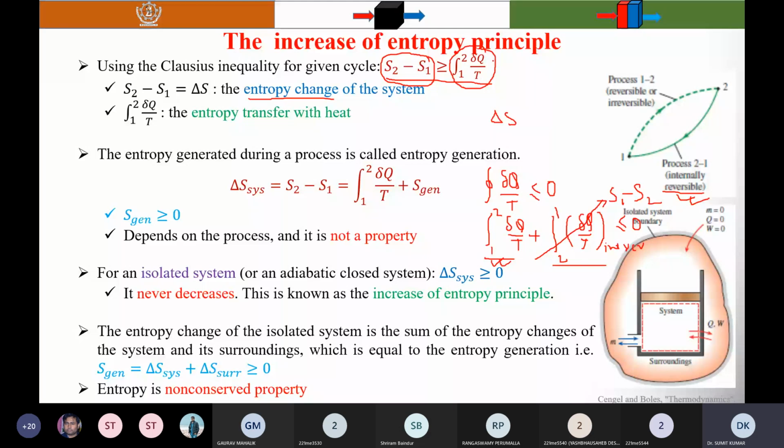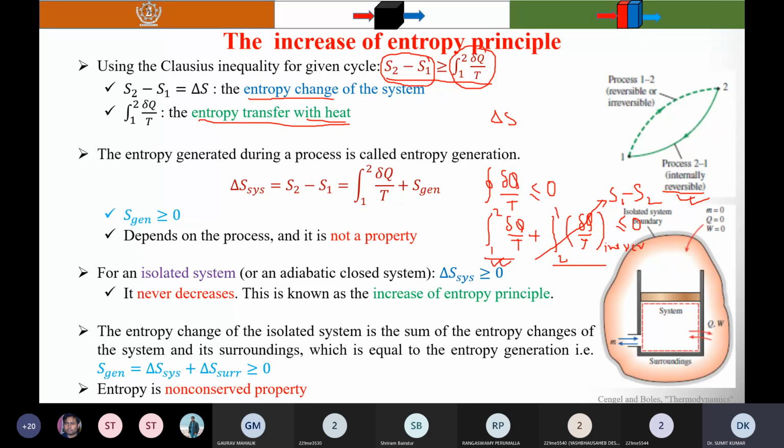Here the entropy is transferred with heat. So the term integral of delta Q by T is called the entropy transfer with heat, because it is associated with heat. The entropy change is always greater than or equal to the entropy transfer.